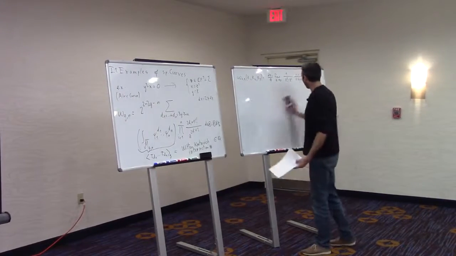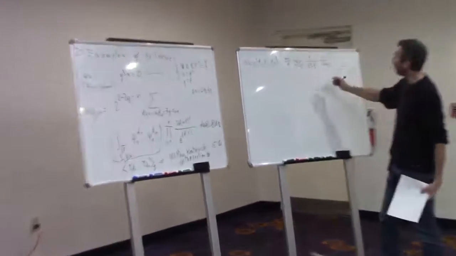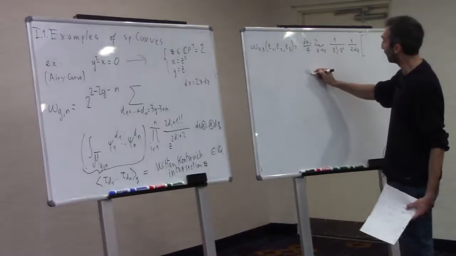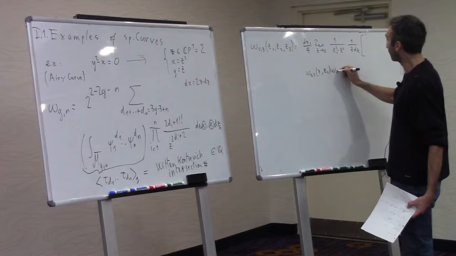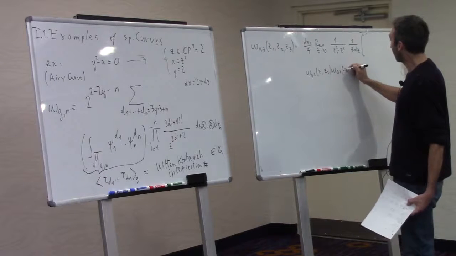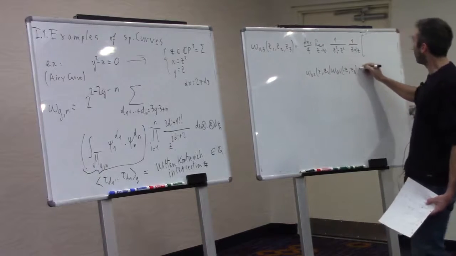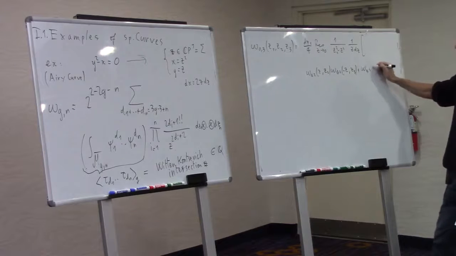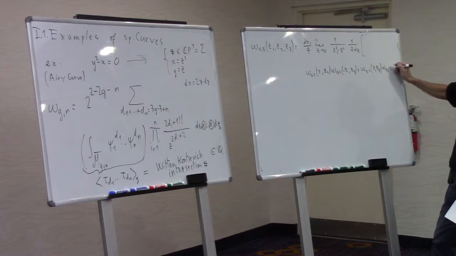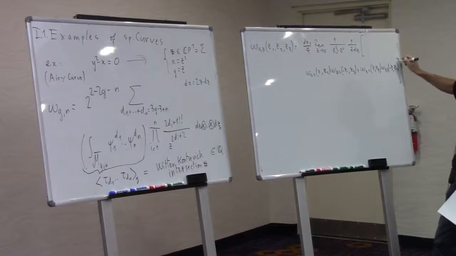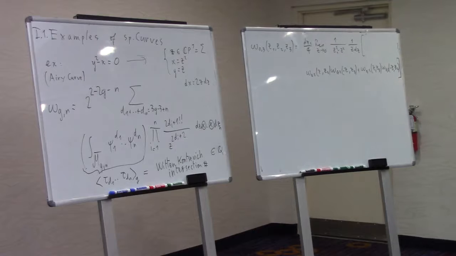Inside this bracket you have omega 02 of Z, Z2, omega 02 of minus Z, Z3, plus omega 02 of Z, Z3, omega 02 of minus Z, Z2. So that's what you have.